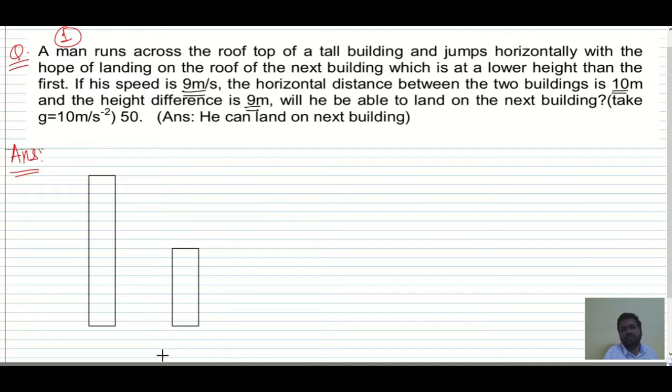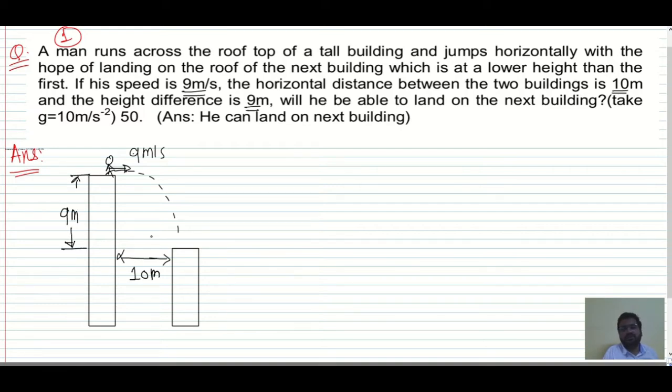A man jumps off from the first building with a speed of 9 meter per second, and we have to see whether the range of this man will be greater than 10 meter, because the horizontal distance between the two buildings is given 10 meter and the height difference is 9 meter.